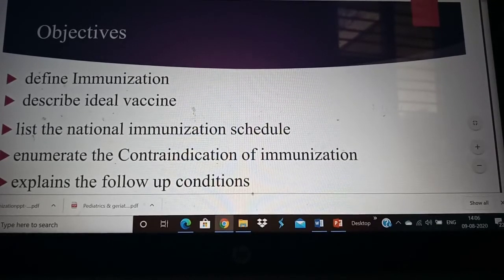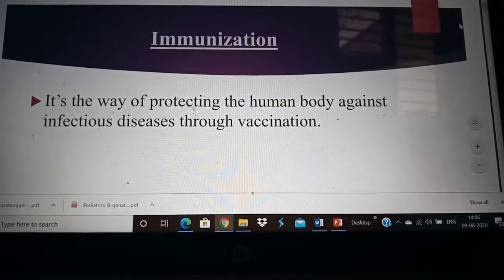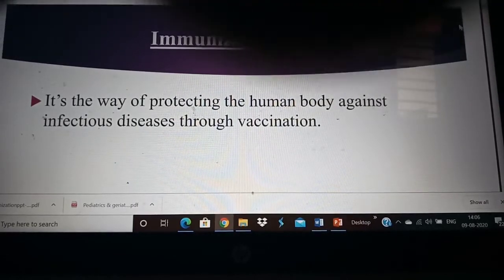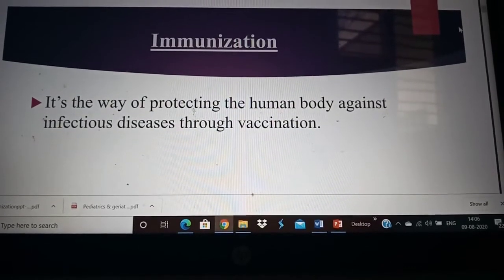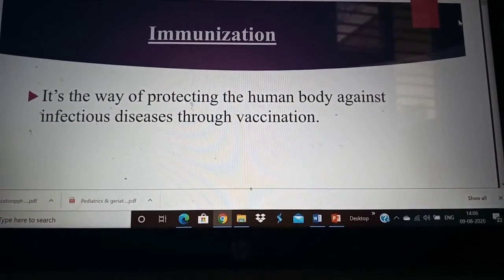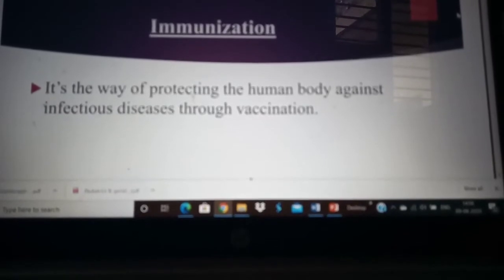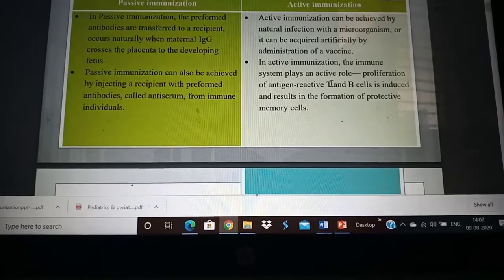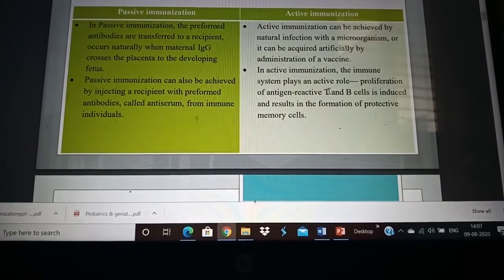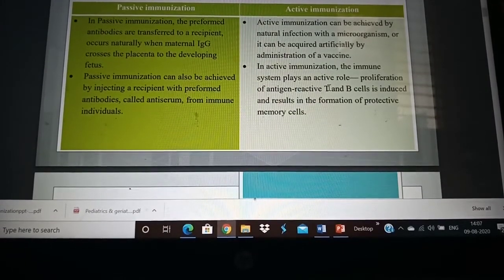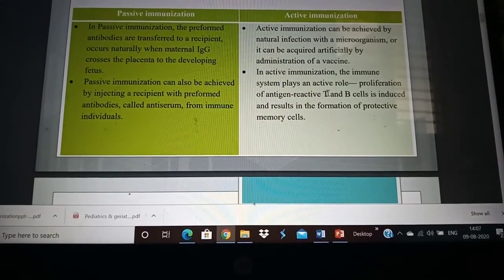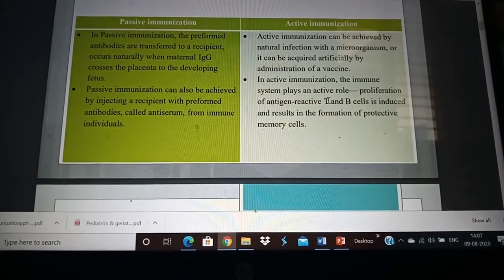conditions. What is immunization? Immunization is a way of protecting the human body against infectious diseases through vaccination. Vaccination is the procedure by which we administer vaccine. There are two types of immunization, active and passive immunization.